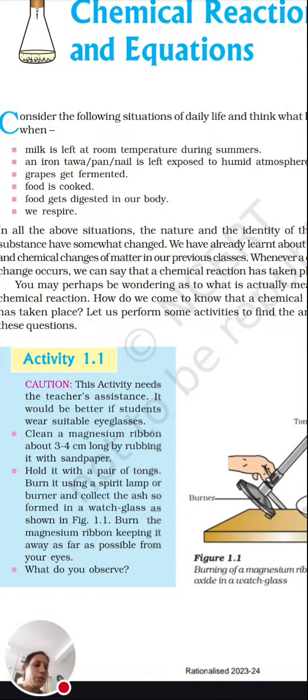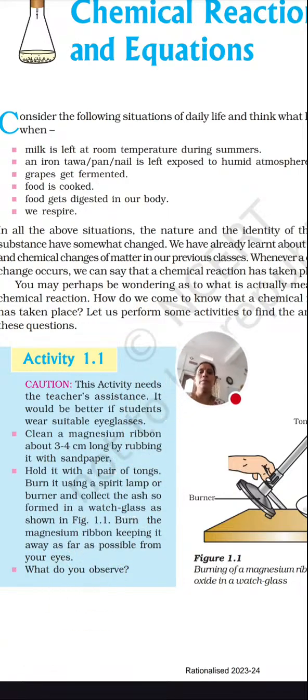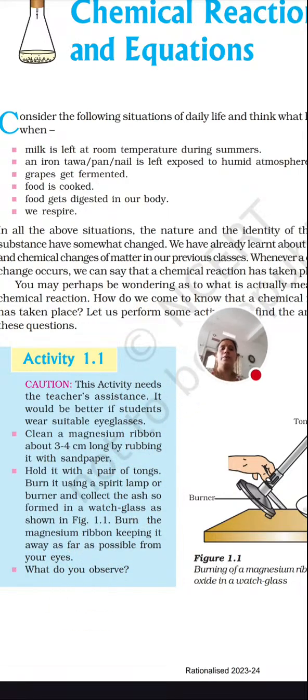How do you come to know that a chemical reaction has taken place? So what is a chemical reaction? The reaction in which reactants react to form products is called a chemical reaction. So in this you can see here. Okay, if you can recall, how do we come to know that a chemical reaction has taken place?